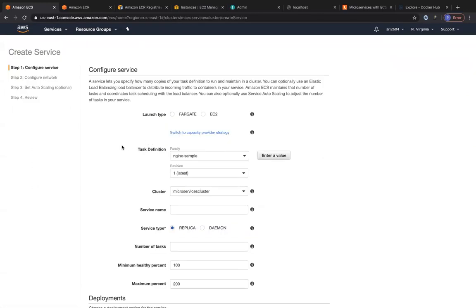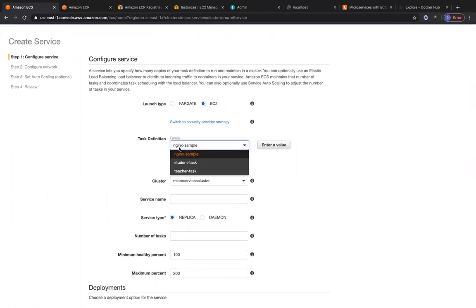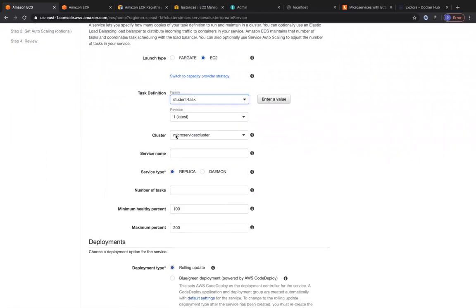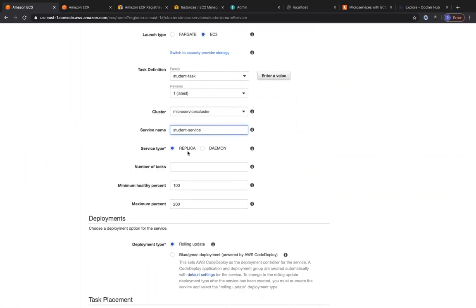Similarly, like how we chose the cluster to be of EC2 type, and the task definition to also be of the EC2 type, even your service is going to be of type EC2. I'm going to choose the task definition to be student task, and I'm going to choose the same cluster. The service name is going to be called student service. And you can see over here, the service type is replica or daemon. You can click on this information box to find out what they mean.